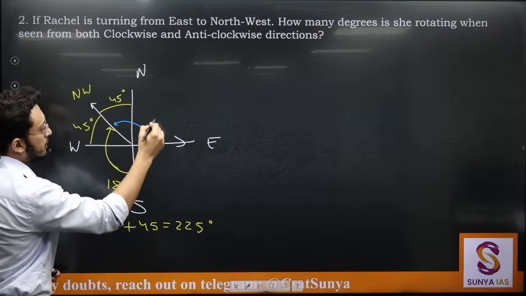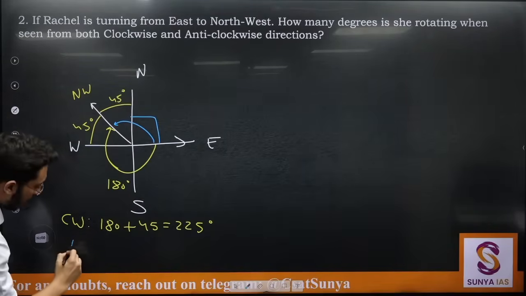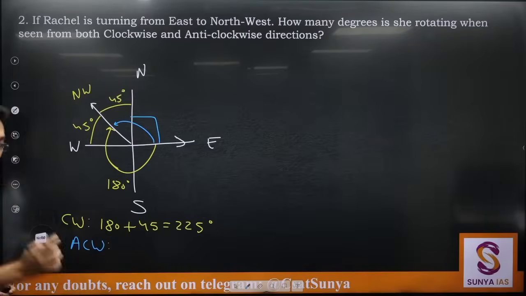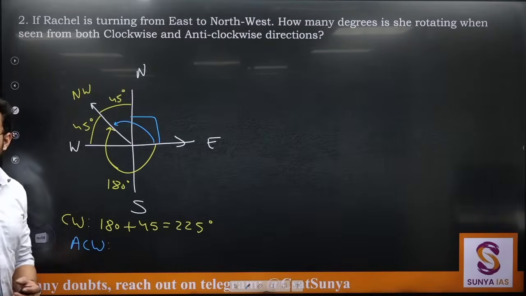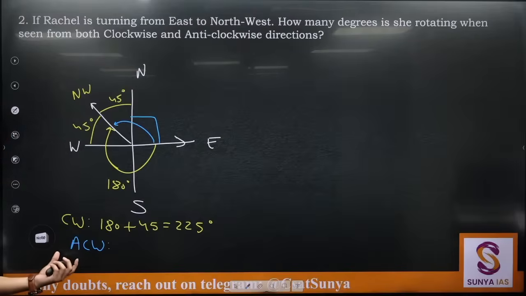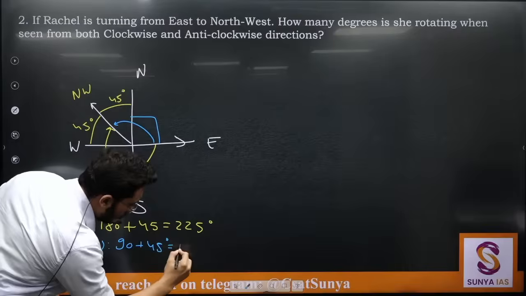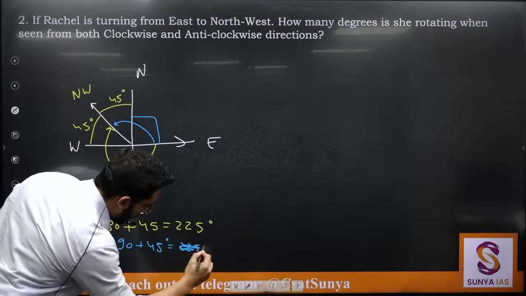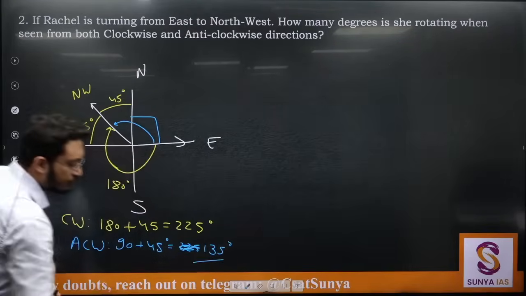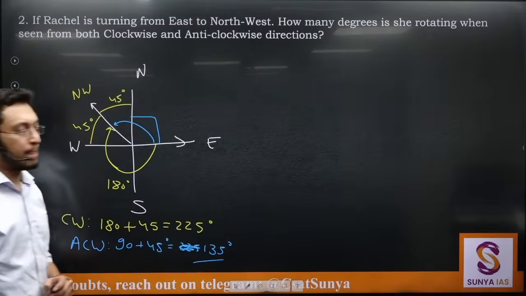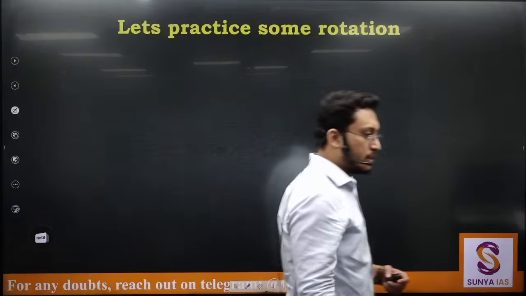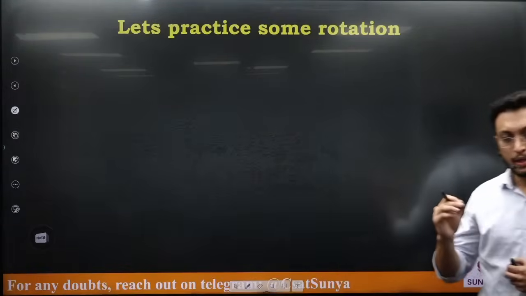This is 45 and this is 90. They might give you counterclockwise also; anti or counterclockwise are both the same. So this is 90 plus 45, that is 135 degrees. Done? Chalo.